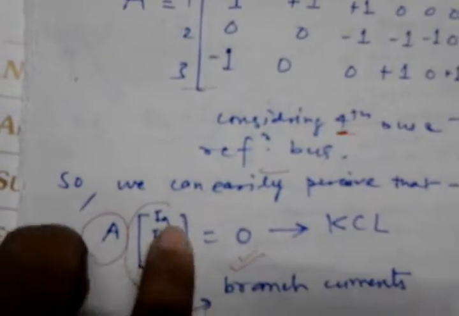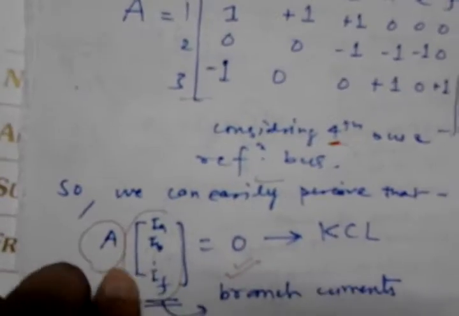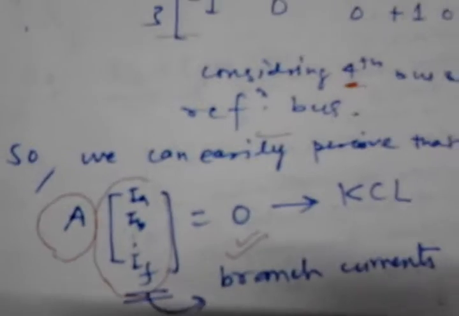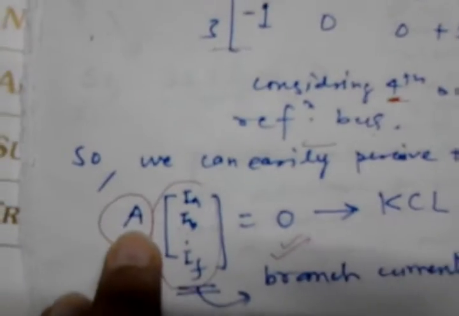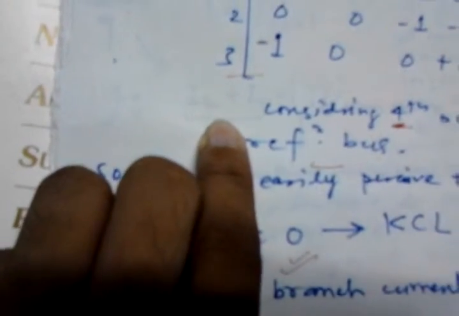And this incidence matrix has a peculiar relation. It is the KCL, as obvious as the name suggests, Kirchhoff's current law, in which the summation of the currents coming into and going out of the same node is zero. I mean, conservation of charge.